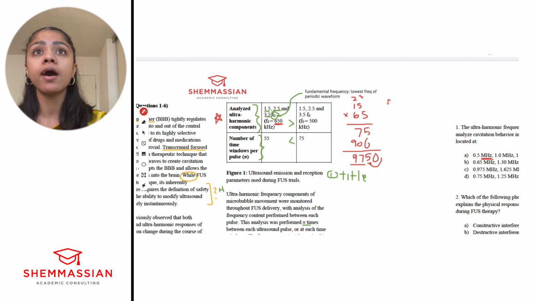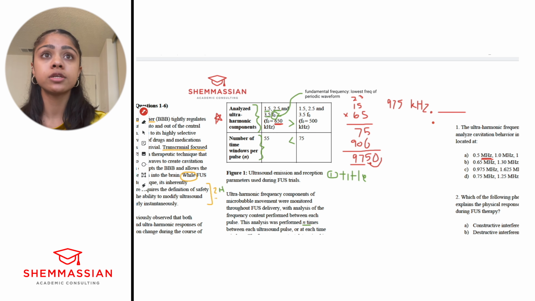What are the units? Kilohertz. What are the units we need to get to? Megahertz, right? So how do we go from there to megahertz? Make sure you know the conversions, right? So it's going to be 1,000 kilohertz per 1 megahertz.